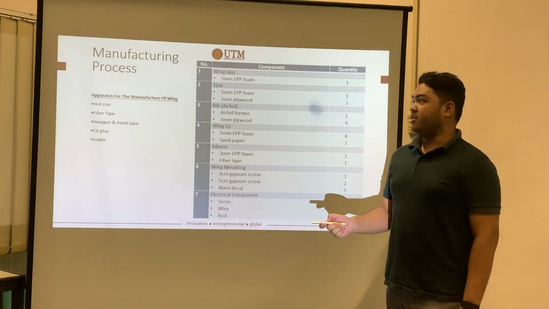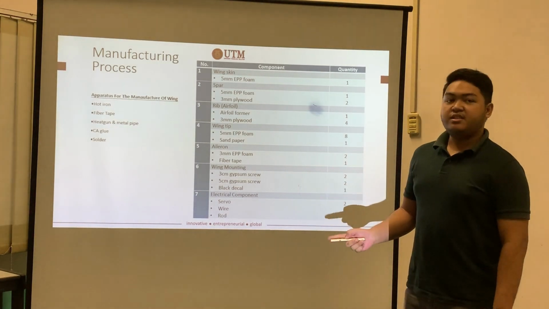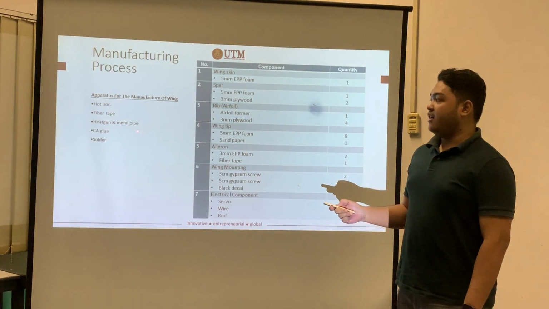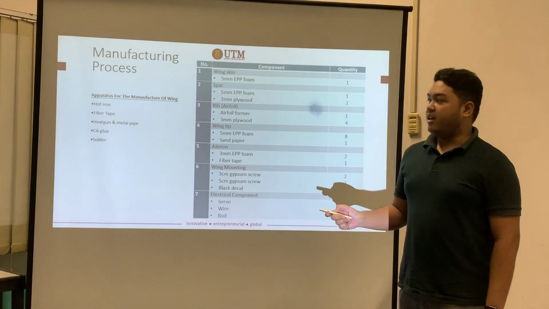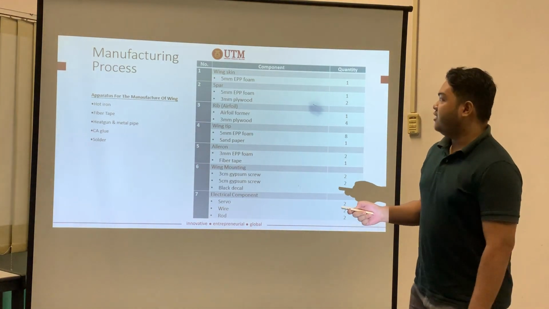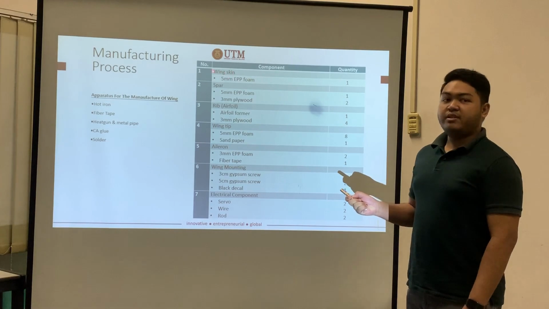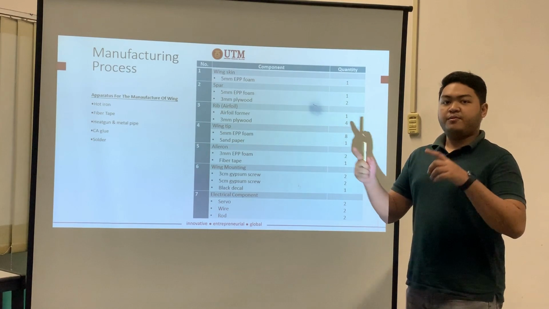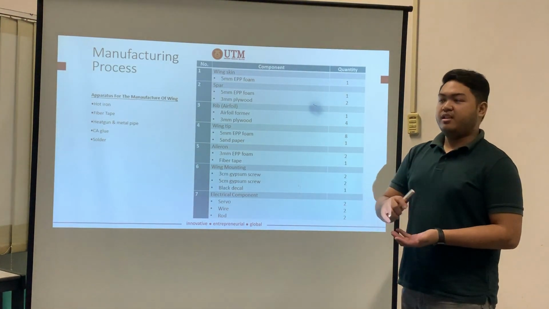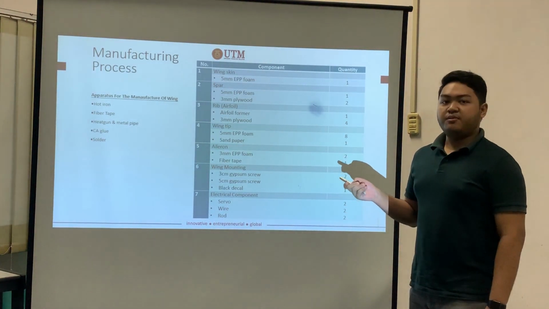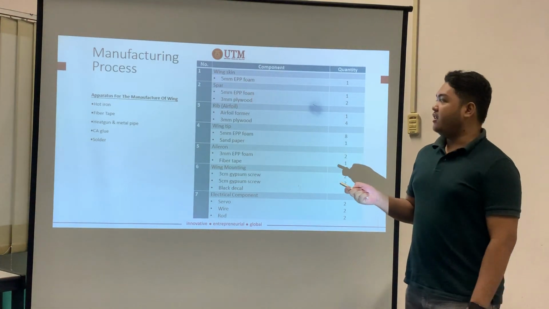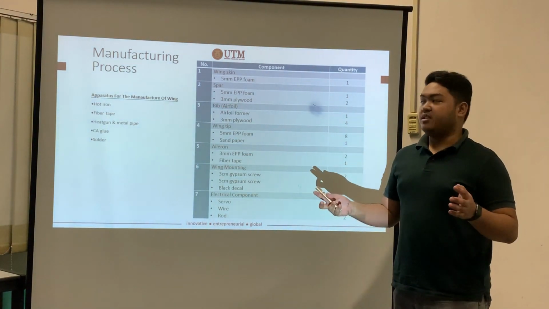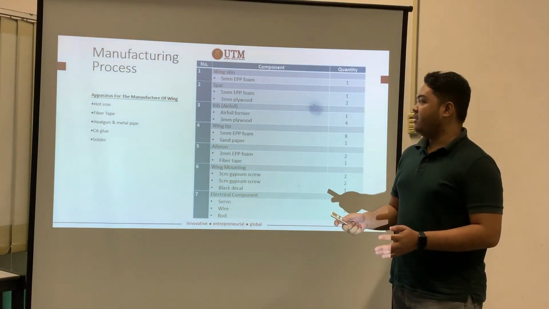Here is the manufacturing process. For the manufacturing of the wing, we are using a hot iron, fiber tape, heat gun, and metal part, CA glue, and also solder for the electronic part. For the main component, which is the wing skin, we are using 5mm EVP foam. We are cutting the EVP foam according to the wing size, and then we fold it together. For the spar, we are using 5mm EVP foam and 3mm plywood. The 3mm plywood is used to support the spar on both sides of the spar.